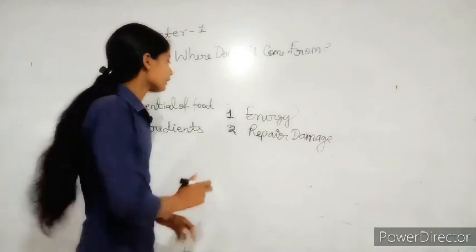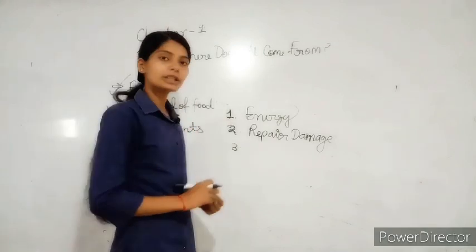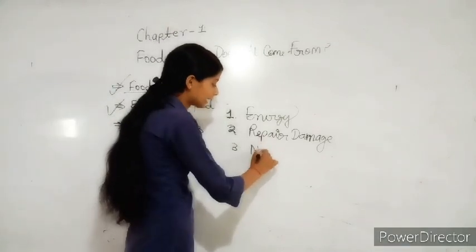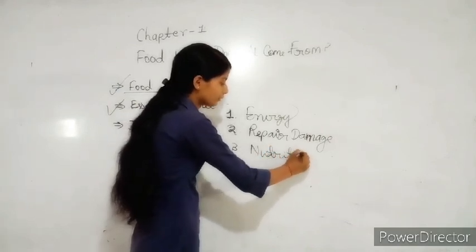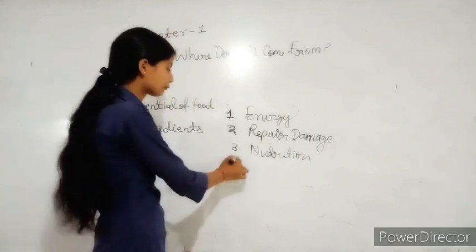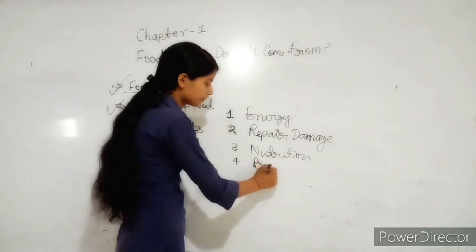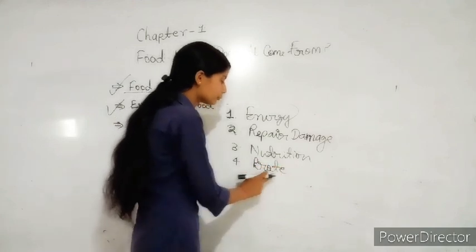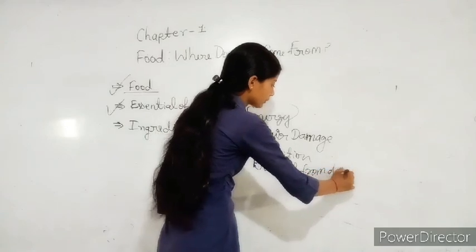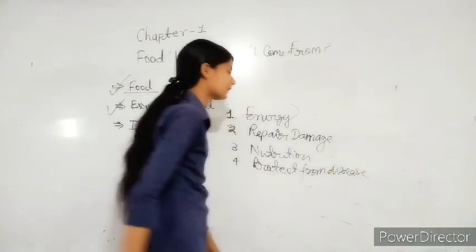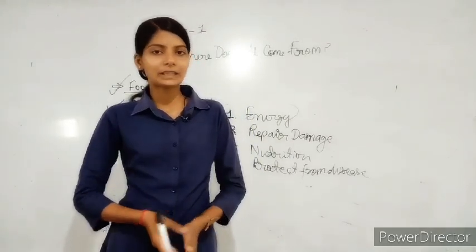Understand? And the third point: food gives us nutrition. Right, I said food gives us nutrition. Everybody understand? And the fourth point: it protects from disease. I said food protects from disease. Disease means many diseases like cholera, bacterial infections, tetanus, and nowadays coronavirus spreading in our country.